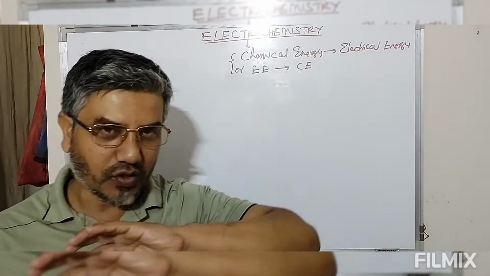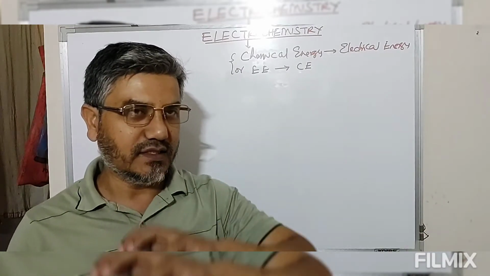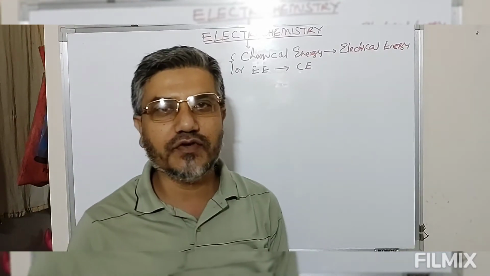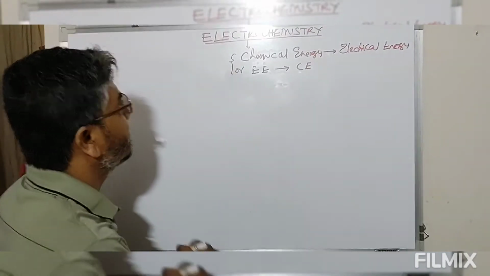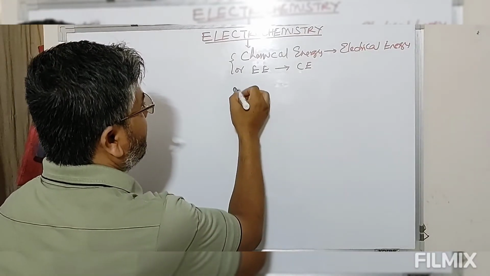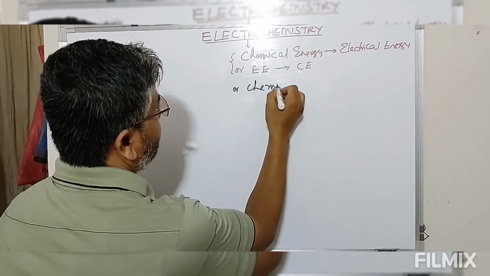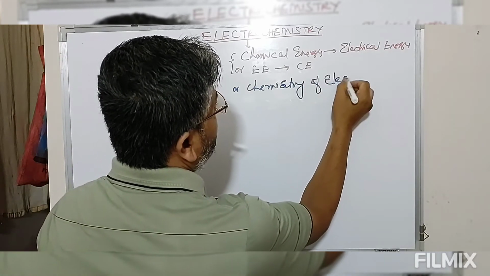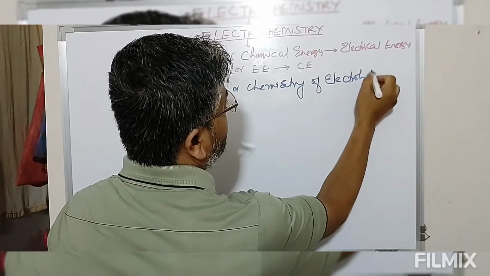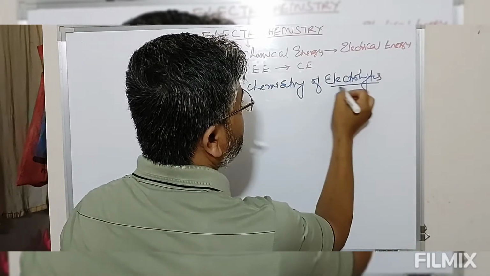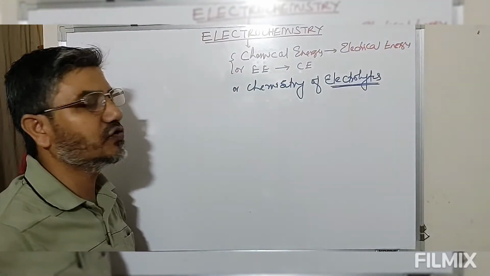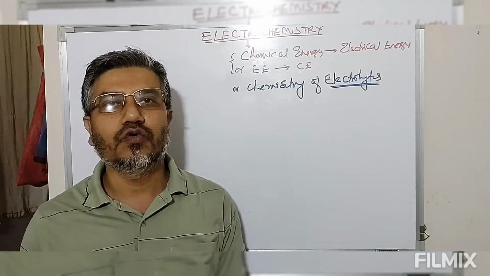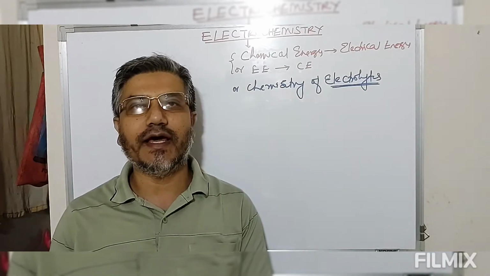So in other words, we say electrochemistry deals with the chemistry of electrolytes. Now we are using a term which is known as electrolytes, so let's know the meaning of electrolytes.